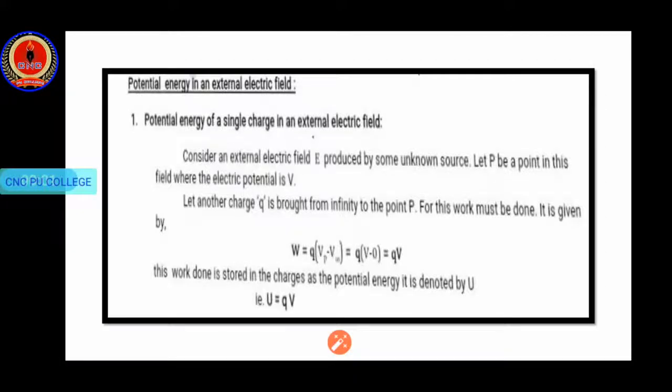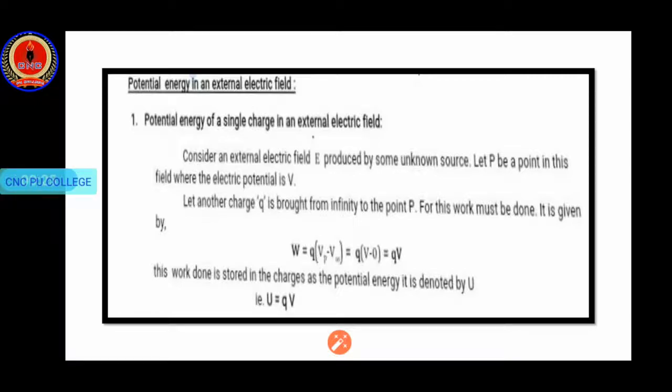In the last video, we derived the expressions in the absence of an electric field, right? Now, let us continue similar kinds of derivations, but the only thing here is that we have to consider potential in the presence of an external field. Potential energy in an external electric field.